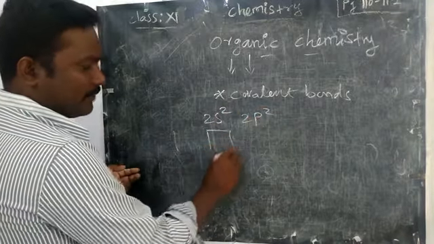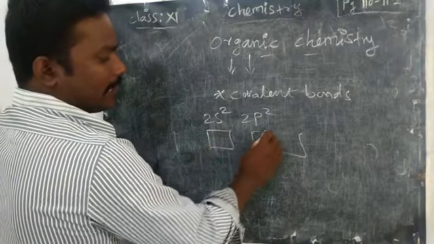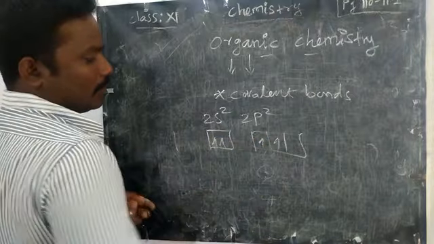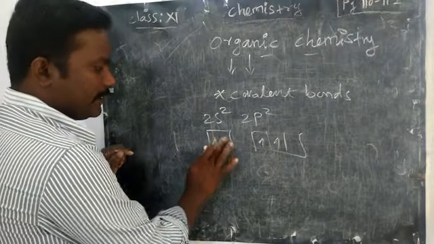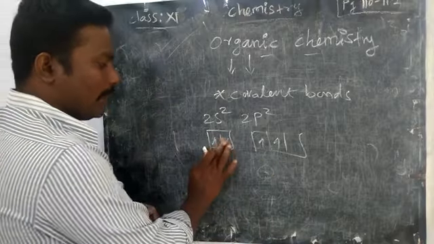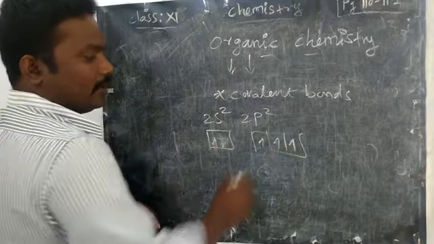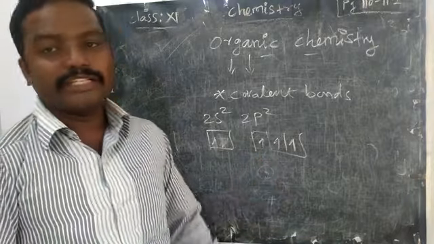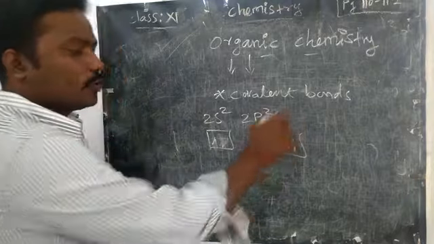So in the last shell, how do you draw the orbital diagram? 2 electrons, 1 2 1 2, with opposite spin. Now what happened? One of the 2s electrons is shifted towards the 2p orbitals, towards 2pz.